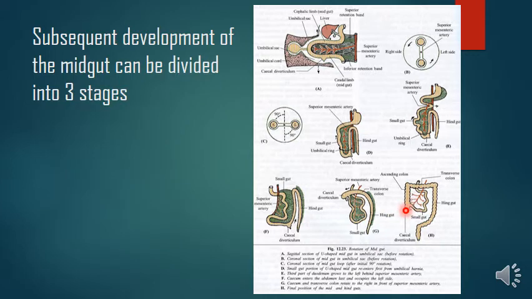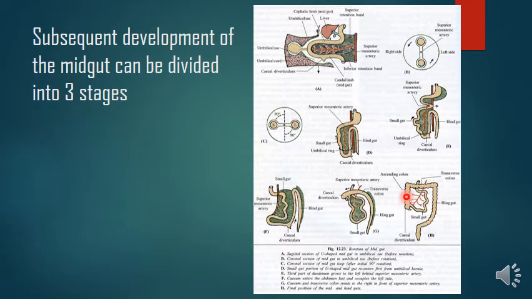Clear? So here how many degrees of rotation happened? The cecal diverticulum has gone here, one more 90 degrees is added, and then here one more 90 degrees is added, right? From here to here 90, and from here to here another 90.